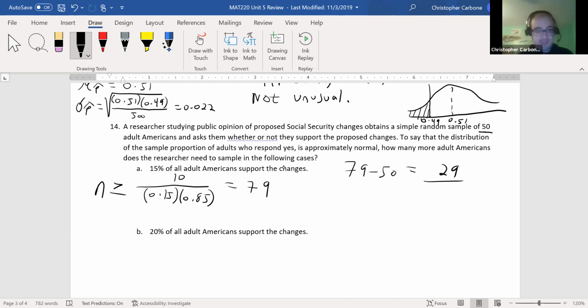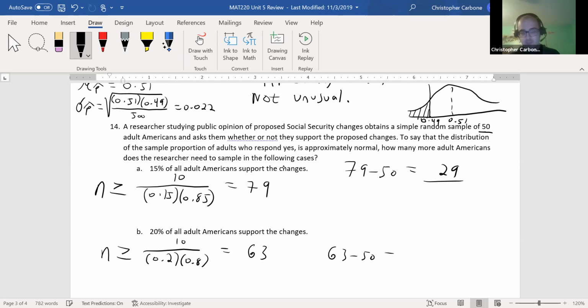And for 20%, that changes this a bit. Sample size needs to be greater than or equal to 10 divided by 0.2 times 1 minus 0.2, or 0.8. This gives us about 63. And 63 minus 50 again means we would need 13 more people.